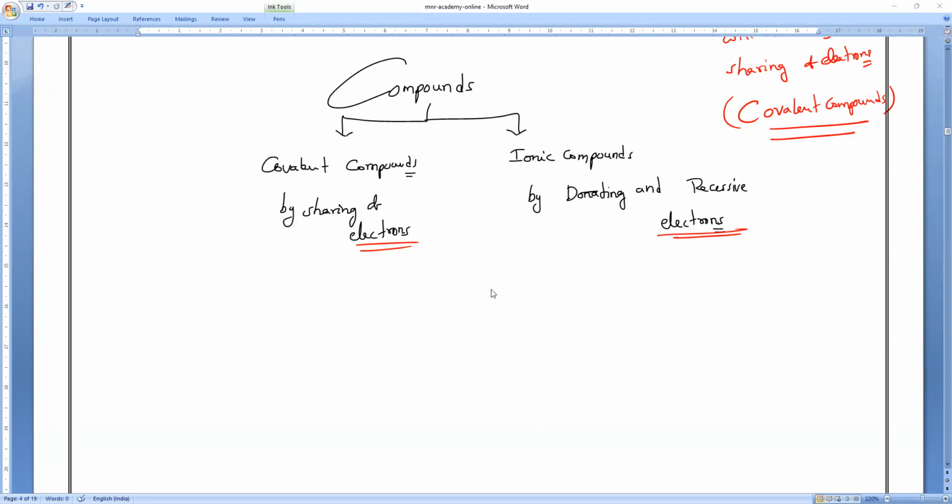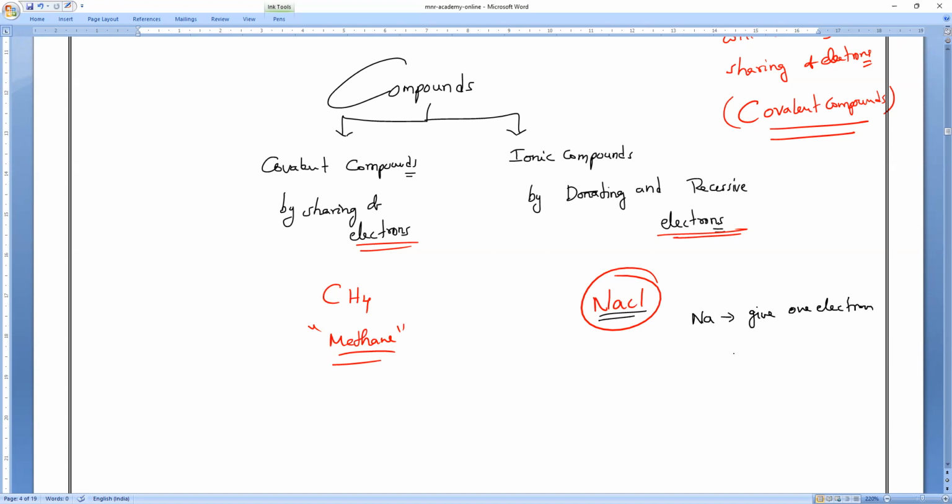So the best example for a covalent compound is methane. Methane is the best example of a covalent compound. For an ionic compound, the best example is sodium chloride, NaCl. In NaCl, sodium will give one electron.